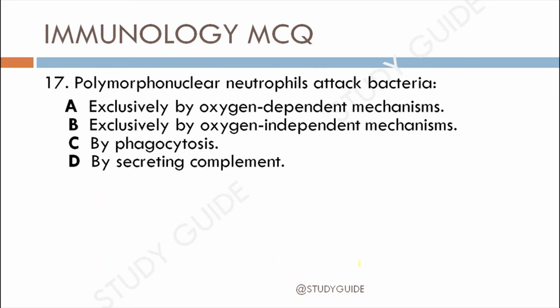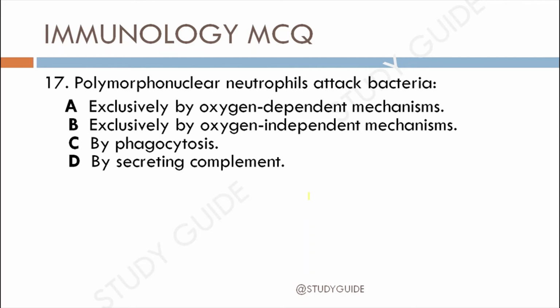Polymorphonuclear neutrophils attack bacteria by: option A, exclusively by the oxygen dependent mechanism; option B, exclusively by the oxygen independent mechanism; option C, by phagocytosis; option D, by secreting the complement.